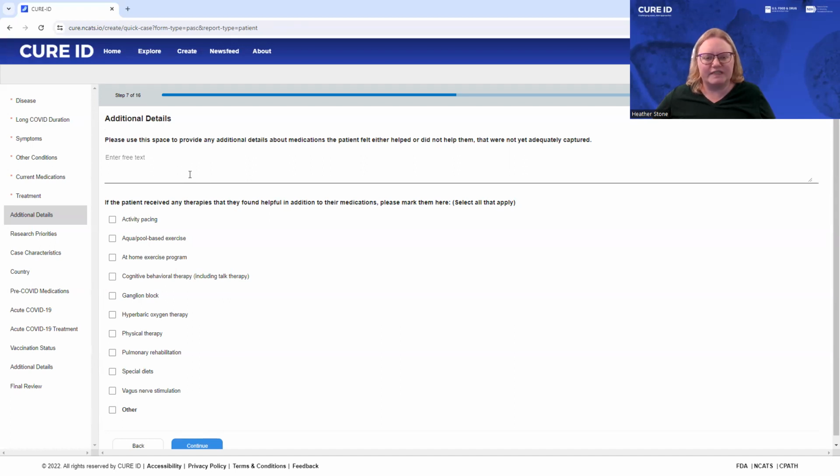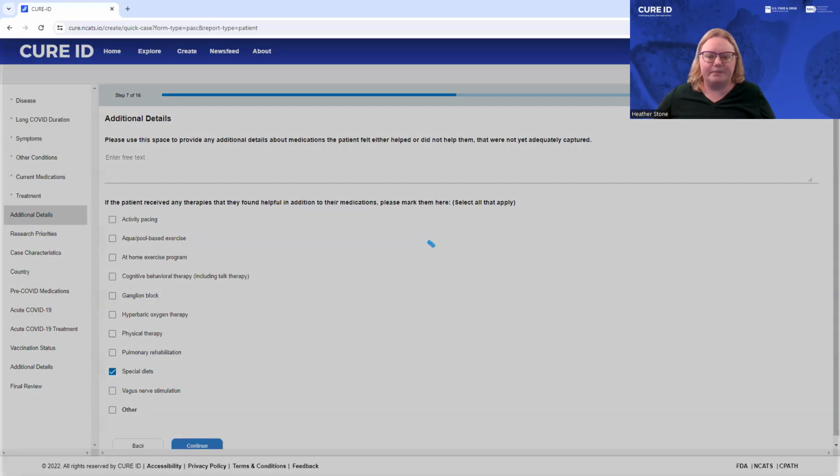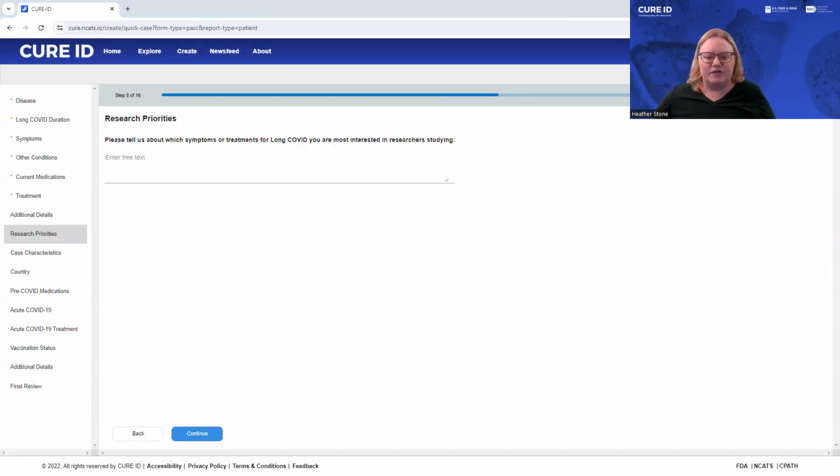elsewhere. This is a free text, so you have the freedom to enter anything you feel hasn't yet been sufficiently covered. You can also share additional non-pharmaceutical therapies that the patient has tried by selecting all that apply from the checkboxes, including the other option. Select continue to go to the next screen.